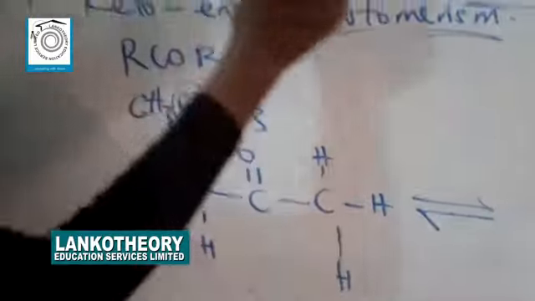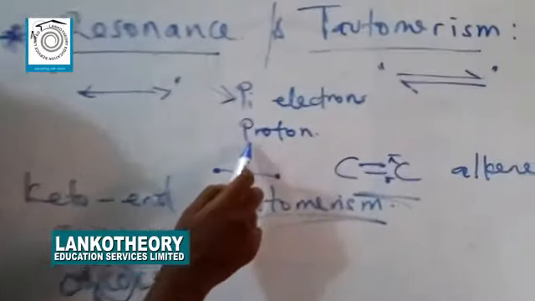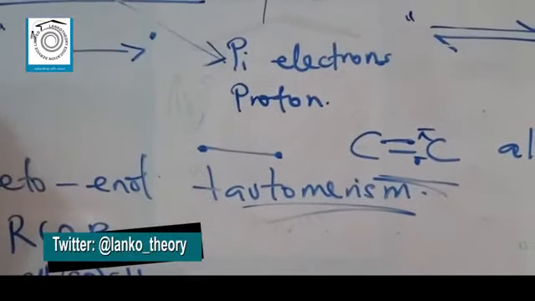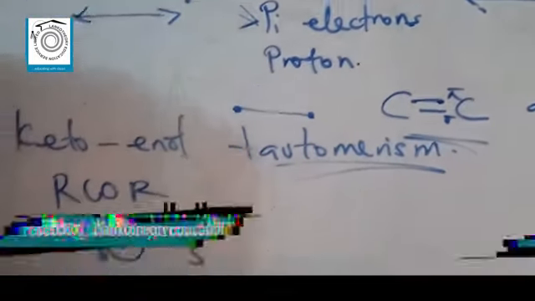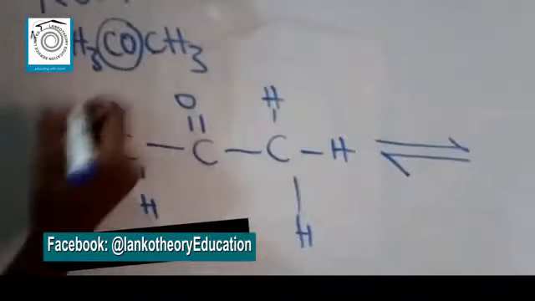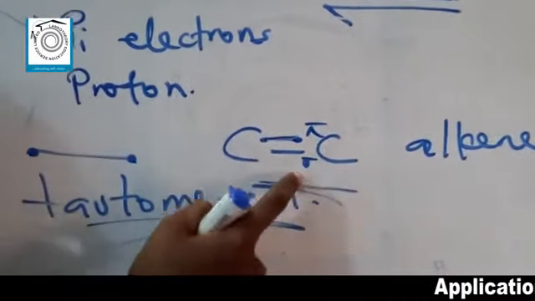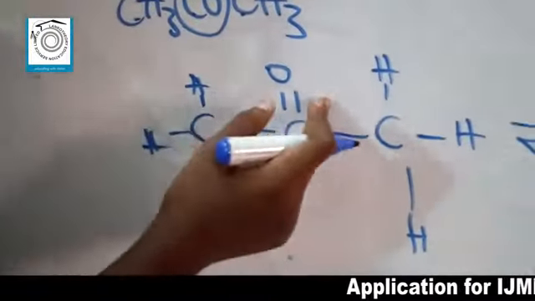Now, like I said, tautomerism is also represented as change in pi electron and change in position of proton. So the first thing that changes is the position of the pi electrons. Now, if you look at this whole chain, the point where you can locate the pi electron is here, because this is the double bond. Remember when I said carbon to oxygen double bond has a sigma and a pi bond. So definitely among these two, you have a sigma and a pi bond.